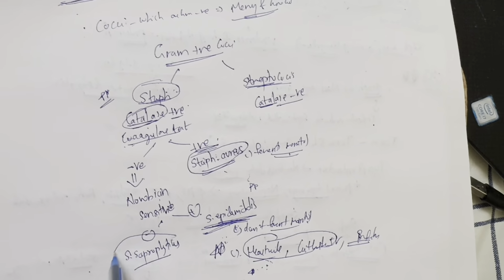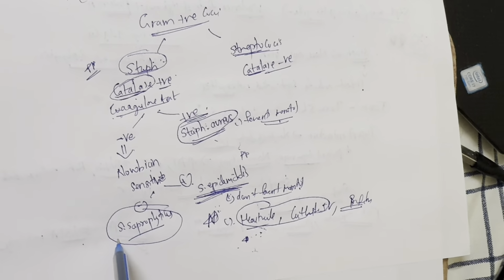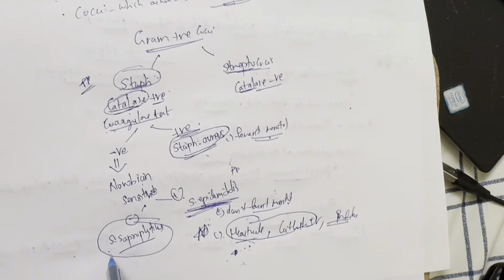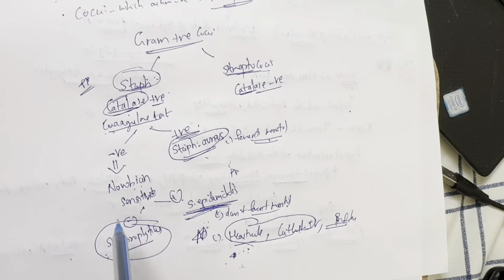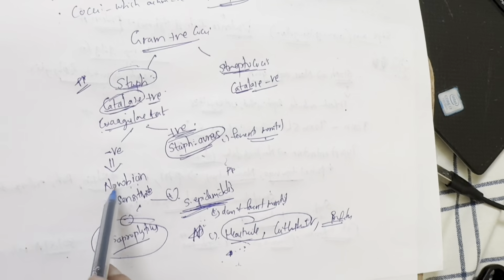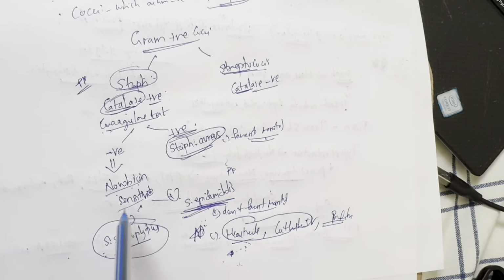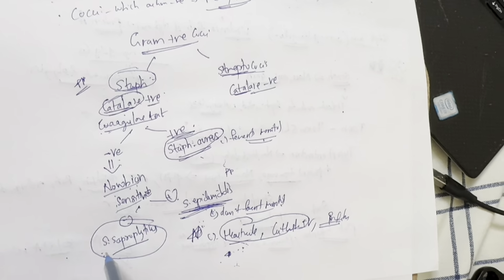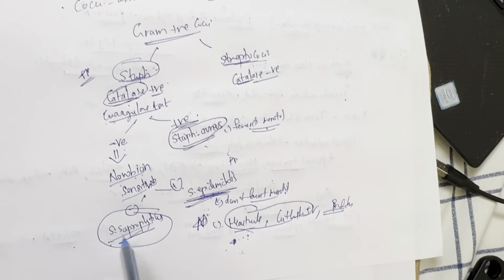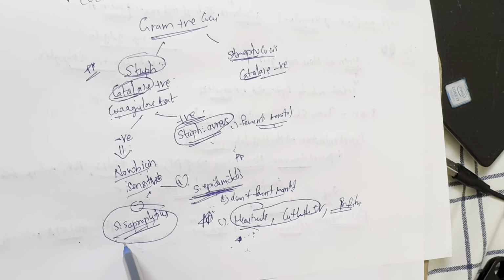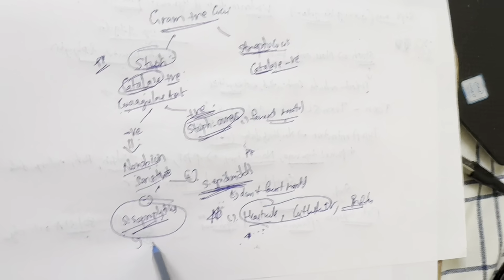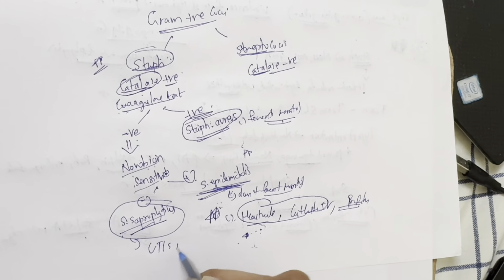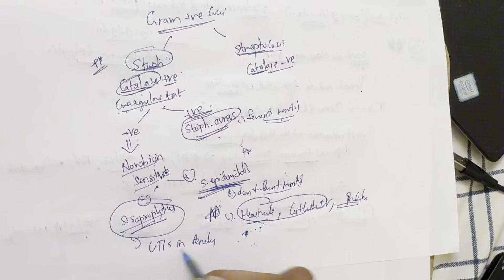So let's talk about Staph saprophyticus. This one is very short. Staph saprophyticus is a novobiocin resistant organism. So if the question says there's an organism which is not sensitive to novobiocin, which is coagulase negative but catalase positive, then the first thing you need to think of is Staph saprophyticus. What clues can you see in a clinical case? It causes UTIs in females of reproductive age.